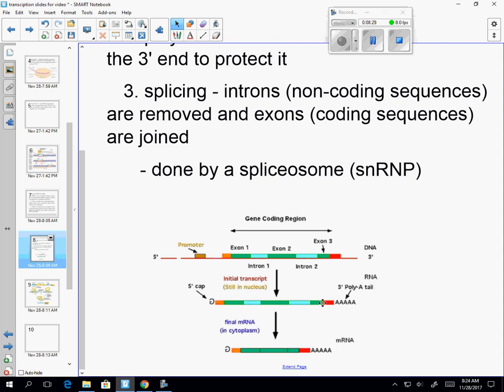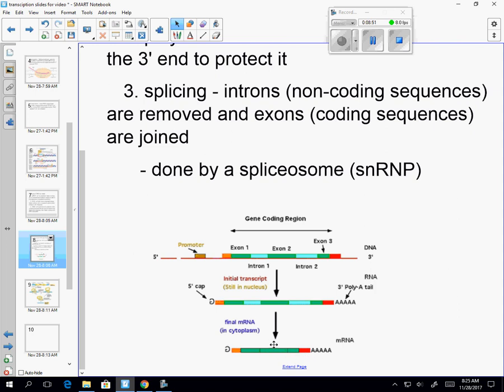Those are what I want. I want to express my exons. My introns are in the way, so a SNRP would cut these out. It actually makes what's called a lariat. It's like a little loop, and it cuts them out. And when they're cut out, this is spliced together. So when it's spliced together, I now have my cap, I have my tail, and I have my exons.